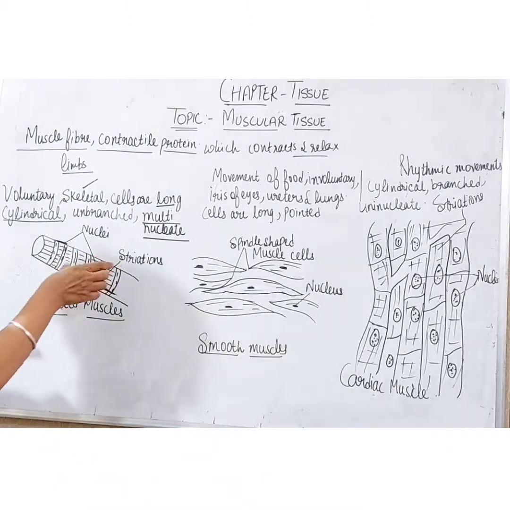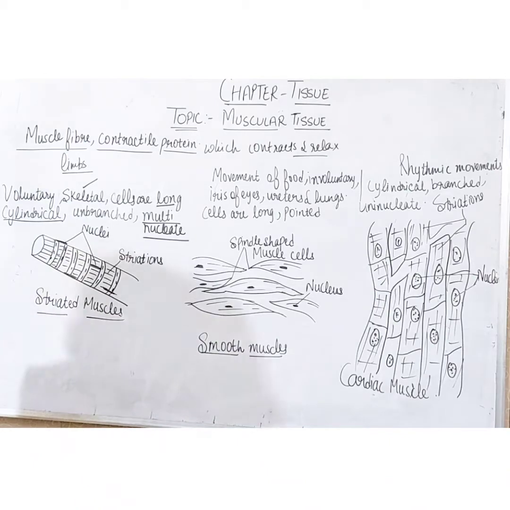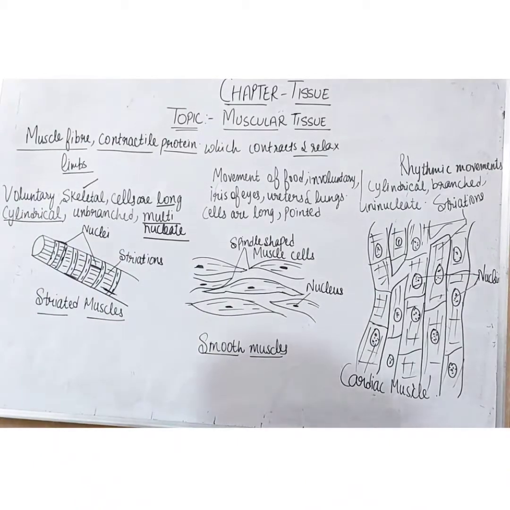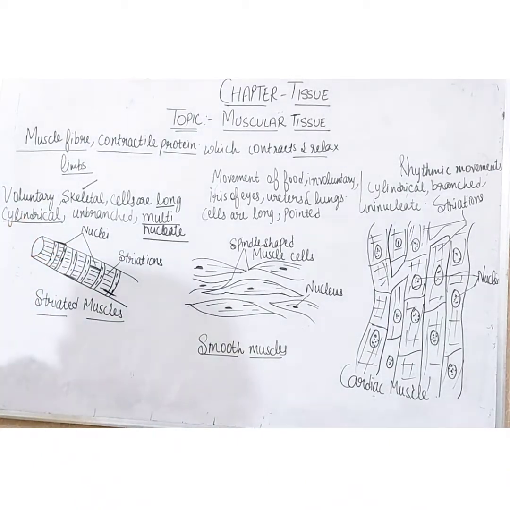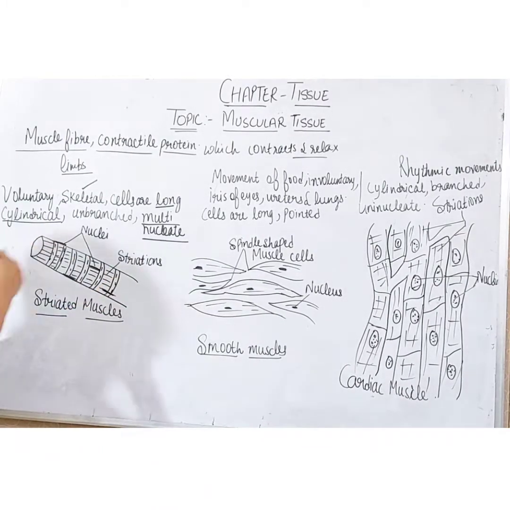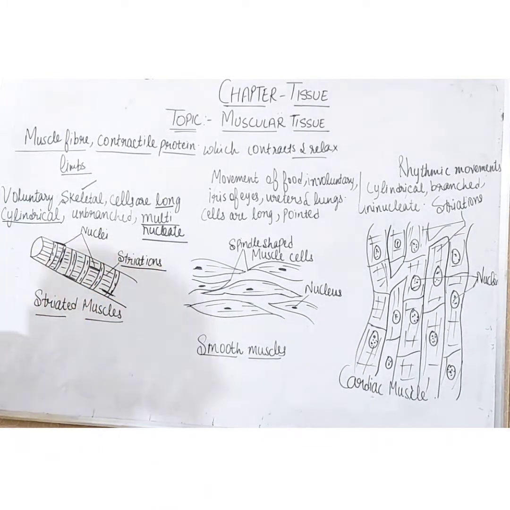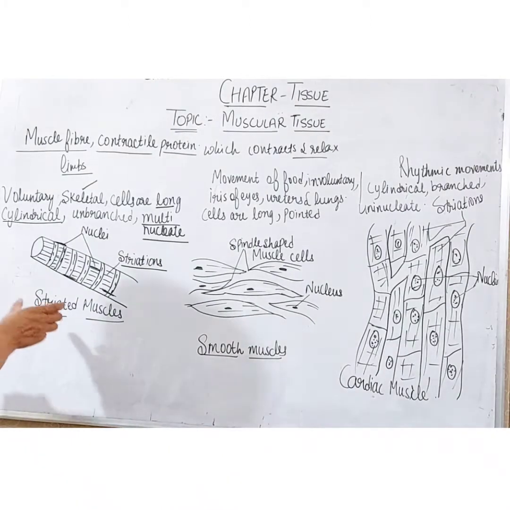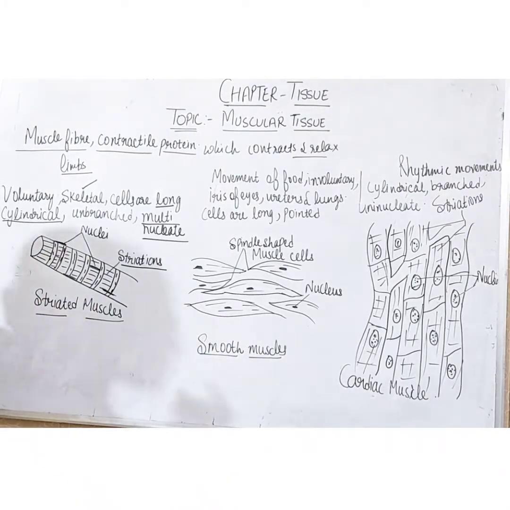When we see these muscles under a strong microscope, we find an alternate series of light and dark striations. That's why these muscles are known as the striated muscles.